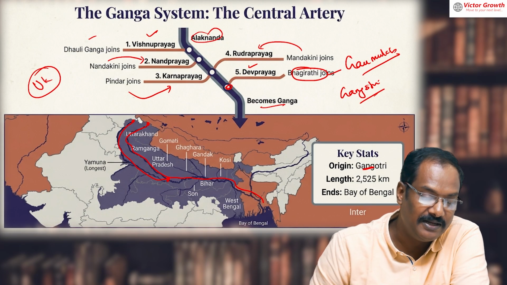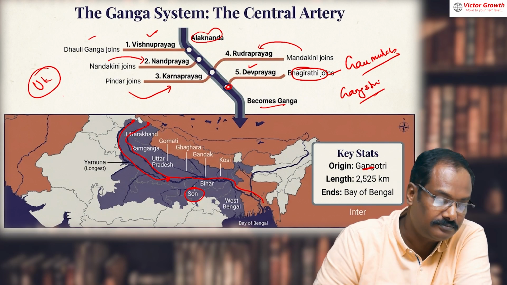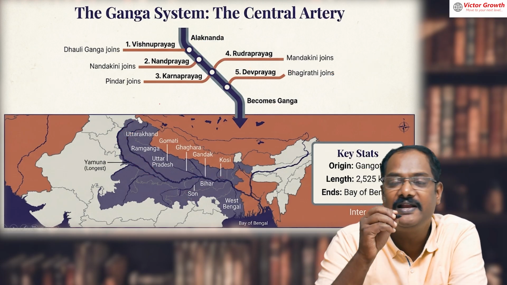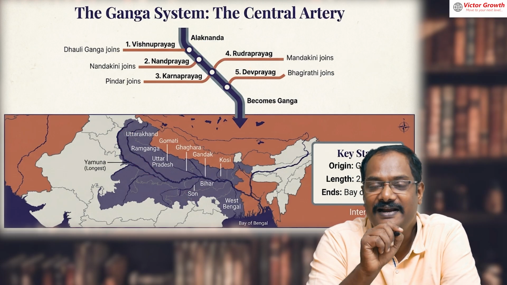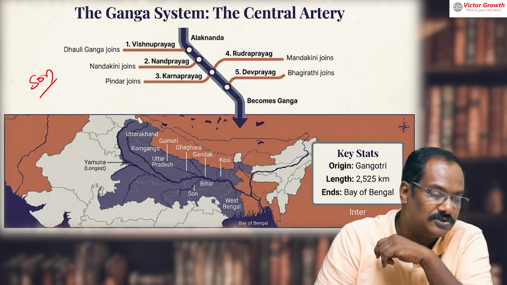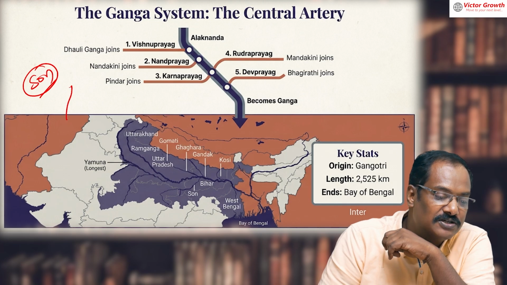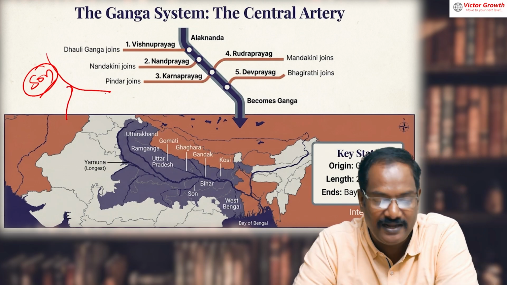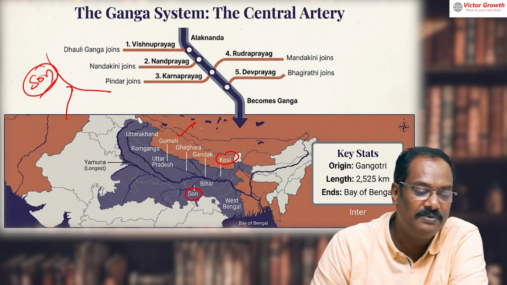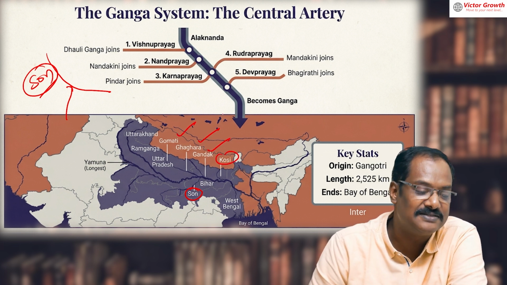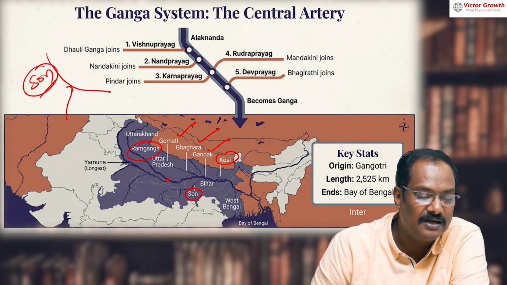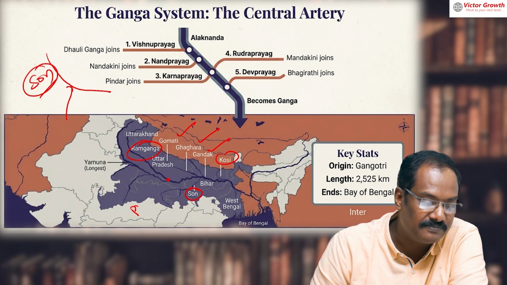One more possible question here, please write down Son. Son is a Deccan river, a river starting in the Deccan. It is the only river to join Ganga directly from the peninsula. Son is a river that goes and joins the Ganga directly without joining the Yamuna. So Son is a possibility. Kosi is there. These are the tributaries. Gomati is there. Ghagra is there. Gandak is there. Please write down Ram Ganga. Yamuna is joining the Ganga at a place called Prayagraj.